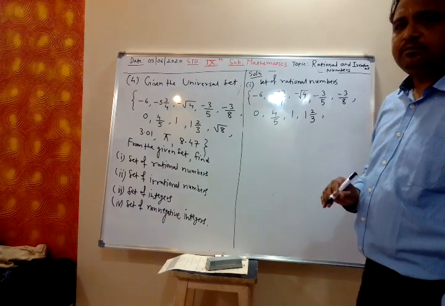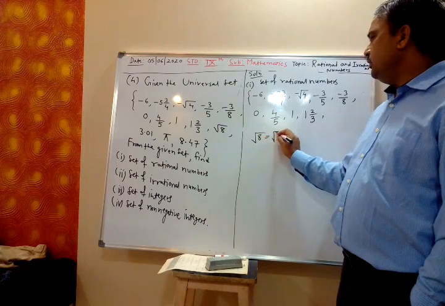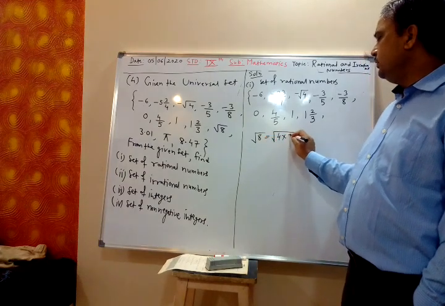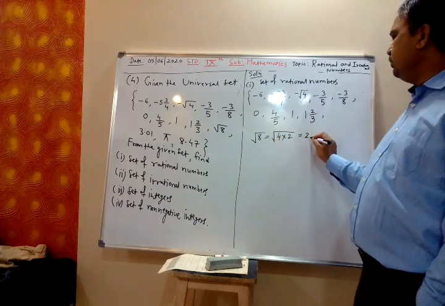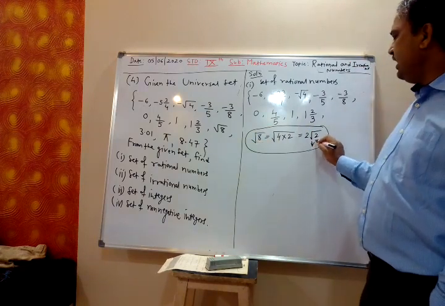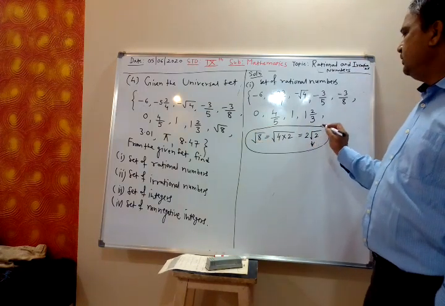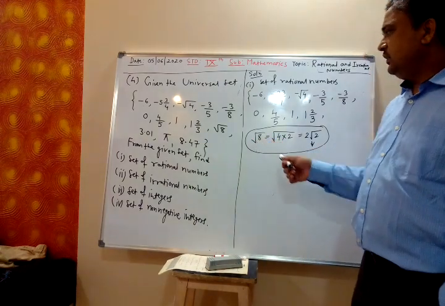Root 8, I can write as 4 into 2. Now this 4 I can take outside, it will be 2 root 2. And 2 root 2 is not rational because of this root 2. Sir, how did that 2 come?